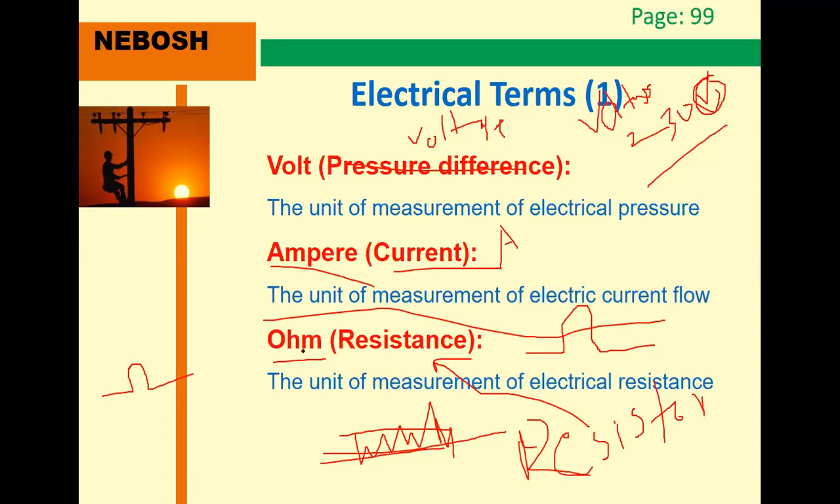Resistance: the unit is ohm, and the symbol is omega. For example, take a fan. The fan has resistance switches: one switch, second switch, third, and so on. If you press the fourth one, the fan rotates very fast. One means very slow, then somewhat fast, medium fast, and the fourth one is very high speed.